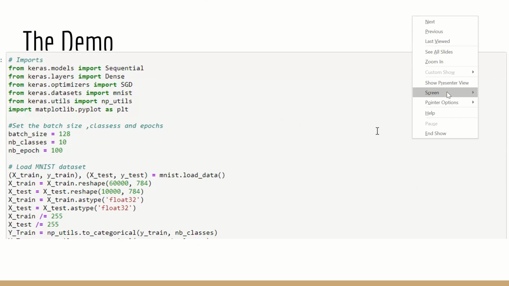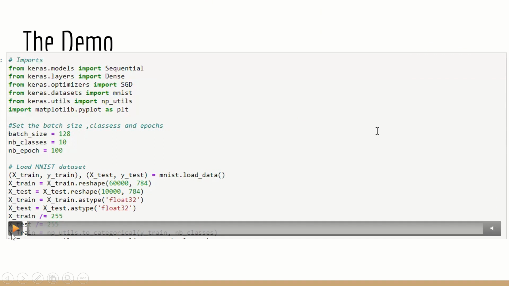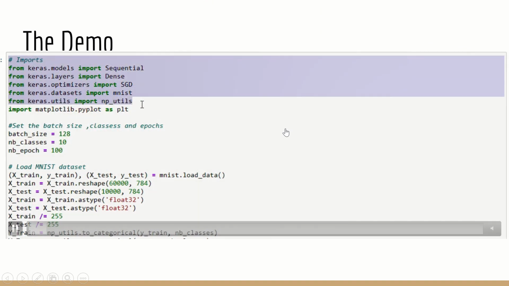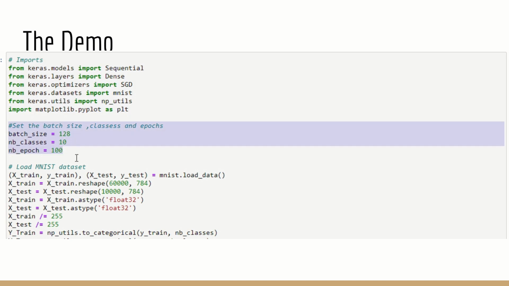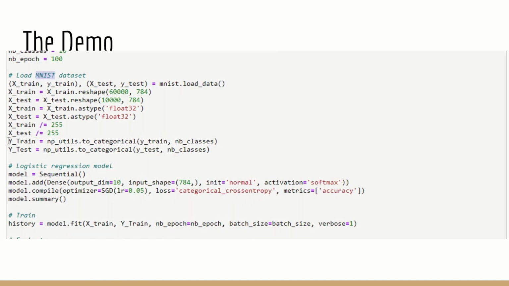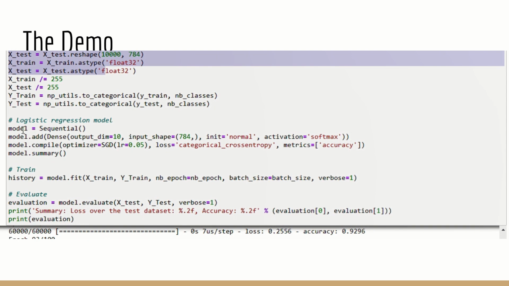Now we need to see the output, right? I'll show you the output in the video that I have shot as a demo when I ran it. You can see that quickly. We'll go through it once again. We have imported all the necessary things. We have specified all the parameters: batch size, the number of classes, and most importantly epochs. And we have gone through the steps of loading the MNIST dataset, where we split the test and the training dataset clearly, and then we built the logistic regression model with sequential, and then we went for dense, then we compiled it, then we just printed a summary, and then we went for model fitting, and finally we evaluated it.